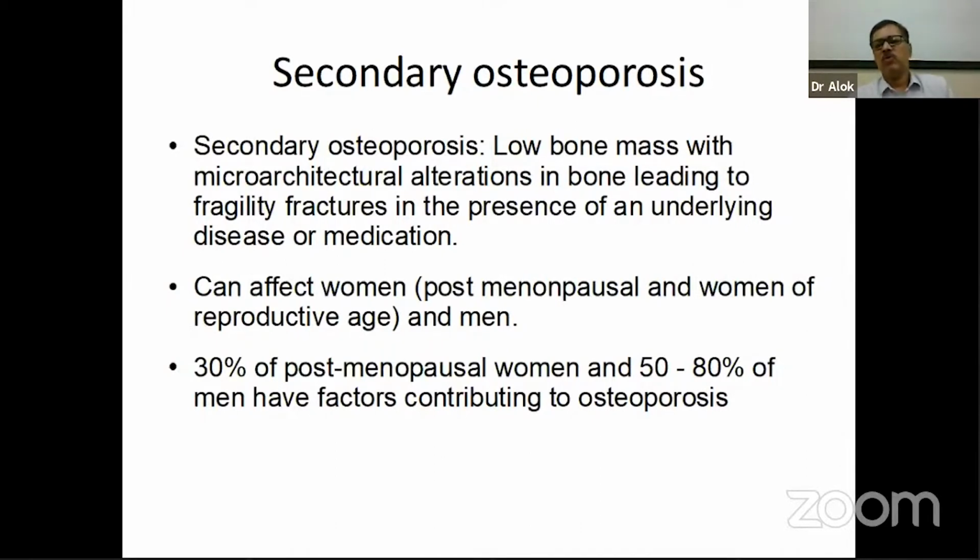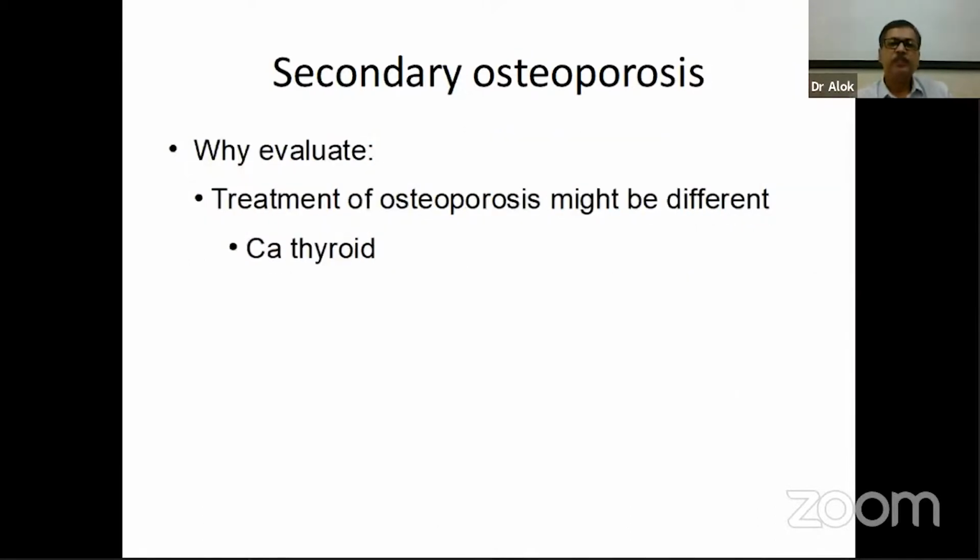And if we try to look at all the patients who have osteoporosis, at least 30% of the postmenopausal women and 50 to 80% of the men have some other factor contributing to osteoporosis. In short, this is the prevalence of secondary osteoporosis. So why evaluate for secondary osteoporosis? The reason is that the treatment for secondary osteoporosis might be different from what we would take as treatment for distinctly postmenopausal or senile osteoporosis.